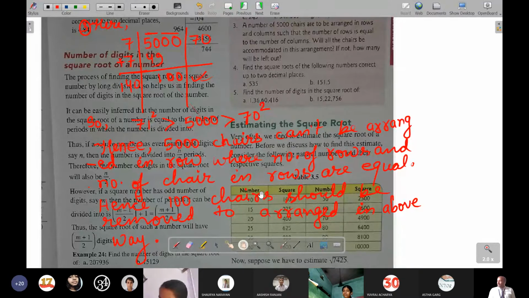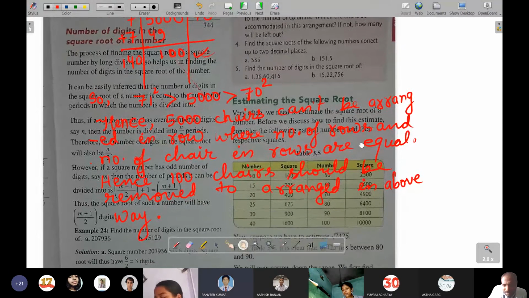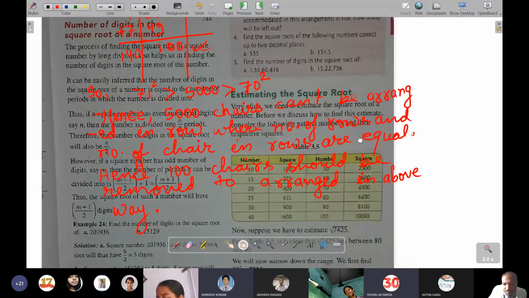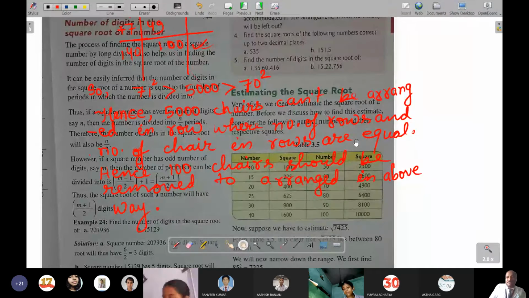Sir, 5B, sir. Yes, 5B. Find the number of digits in the square root of 15,22,756. Is it? Yes sir. The number of digits you have to find.